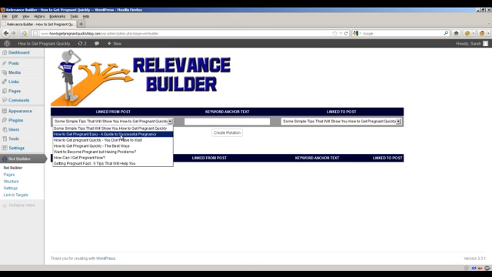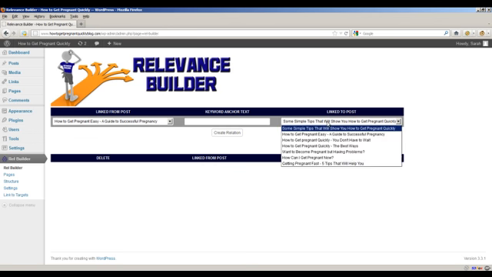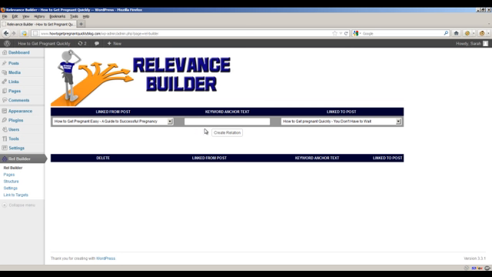For instance, I don't have any keywords right now in mind that I've actually pulled from, say, Google Keyword Tool or something like that, and actually crafted my content for it. So I'm just going to show you how it works, and we'll take into account that when you're using the plugin, you're actually going to go out and do a little bit of keyword research, gather some keywords, and have your content based on those keywords. So what I'm going to do right now is say, how to get pregnant easy, a guide to successful pregnancy. And let's say I want to link this post to how to get pregnant quickly, you don't have to wait.